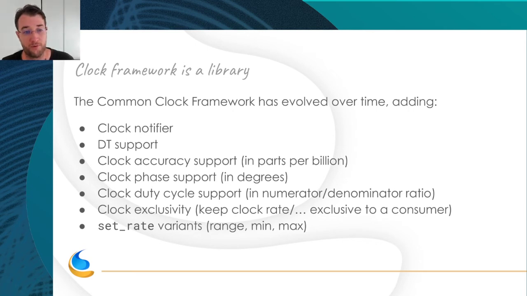You have device tree support, which is a big thing, because before device tree it was quite complex to use. They added clock accuracy support. It's not really used. You can specify your accuracy in parts per billion, and the accuracy will propagate to the subclocks, for example. You have clock phase. You can specify, change, and read the clock phase for a clock in degrees. You have clock duty cycle as a numerator-denominator ratio.